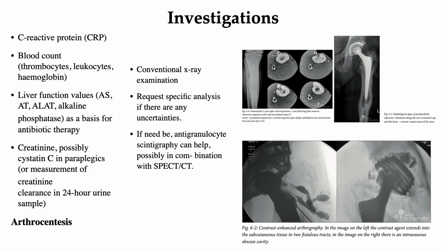So for prosthetic hip joints, the thresholds are higher, again 40 to 100 per microlitre leukocytes, and or granulocyte percentage more than 80%. With these kinds of thresholds, the sensitivity is 84% with a specificity of 93%.